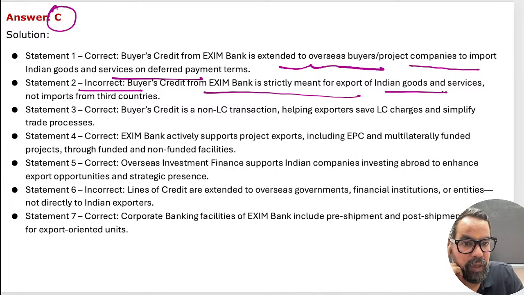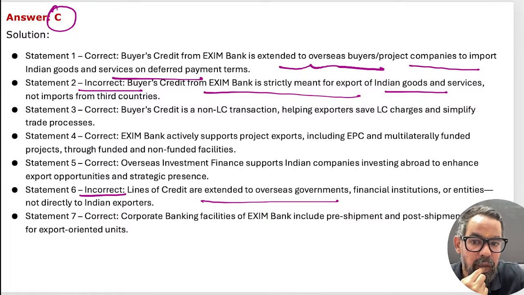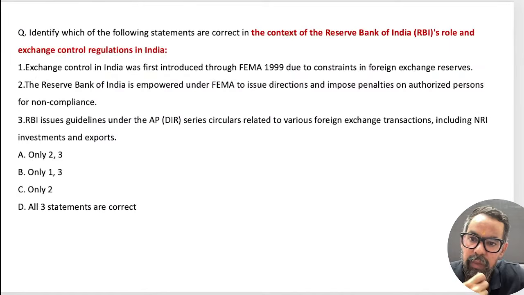It is for purchasing Indian goods only. And a line of credit is extended to overseas governments, not directly to exporters, right? So that is the case. Next one, guys.